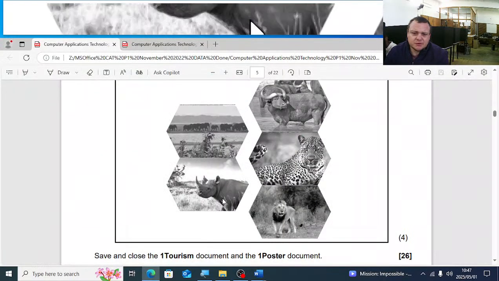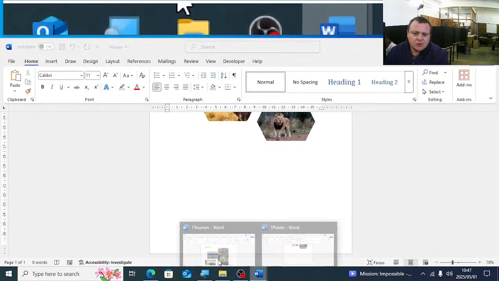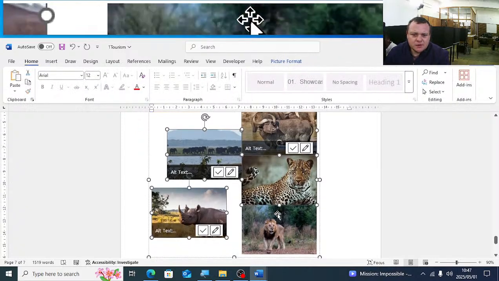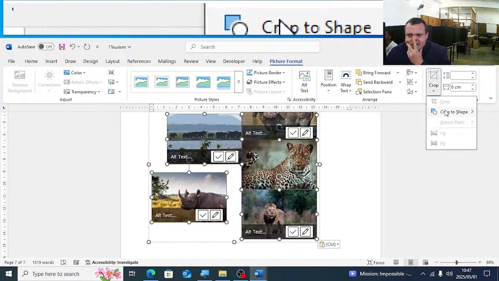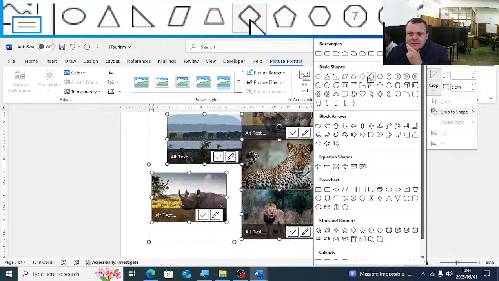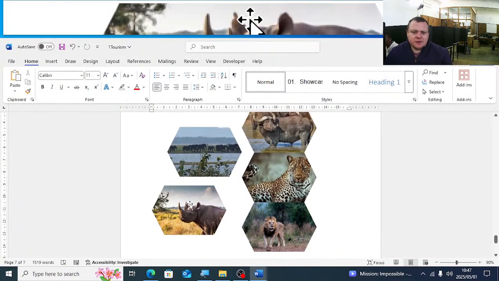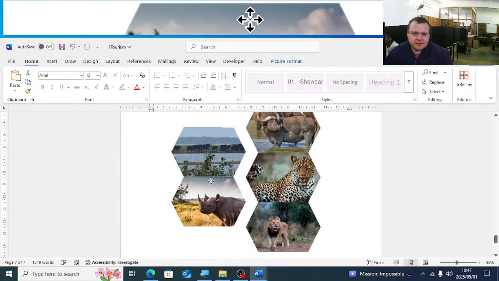Sorry, that's one poster. It should be on one tourism. Sorry, it must be here. Same thing that you will do. Select it. Picture format, crop to shape, and you'll select that one. The hexagon. That one. Okay. Sorry, this one I'm just going to move up a bit. So this picture, I'm just going to move it to be here.